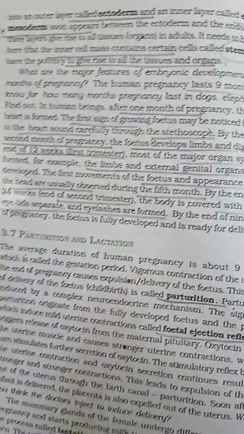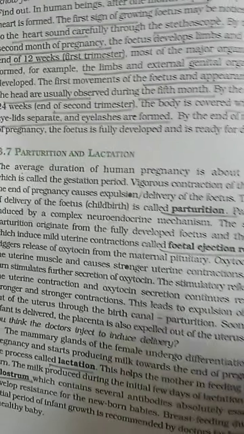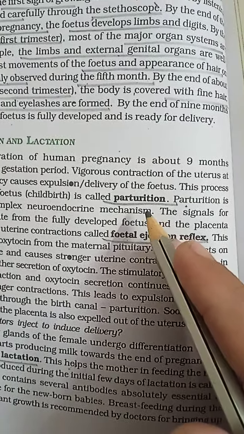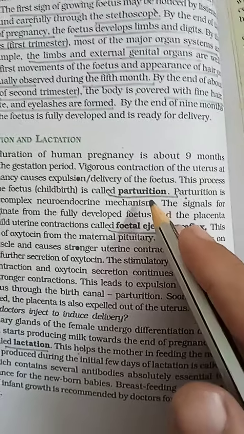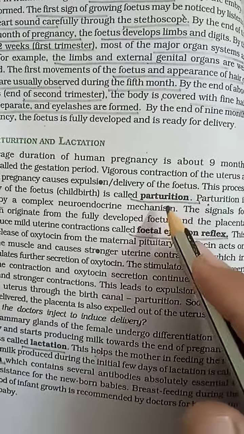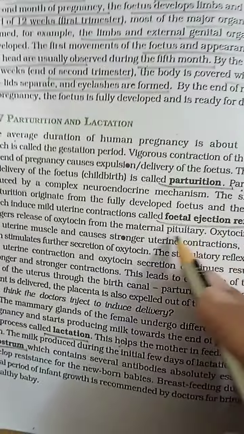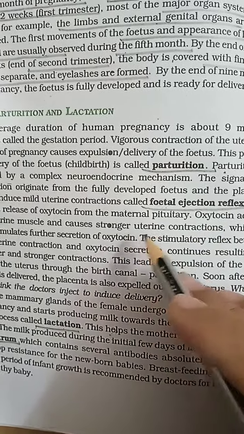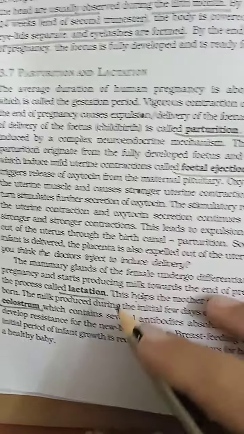Very important. Parturition and lactation. Parturition is the delivery of the child. The hormone oxytocin is produced during parturition, and the wall of the myometrium contracts vigorously. Oxytocin from the mother causes uterine muscle contraction, which helps in the easy delivery of the child. That is called the fetal ejection reflex.